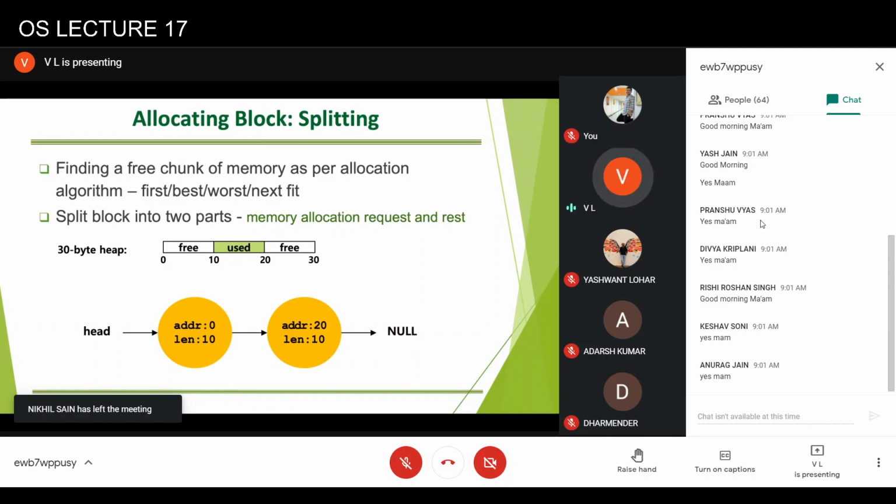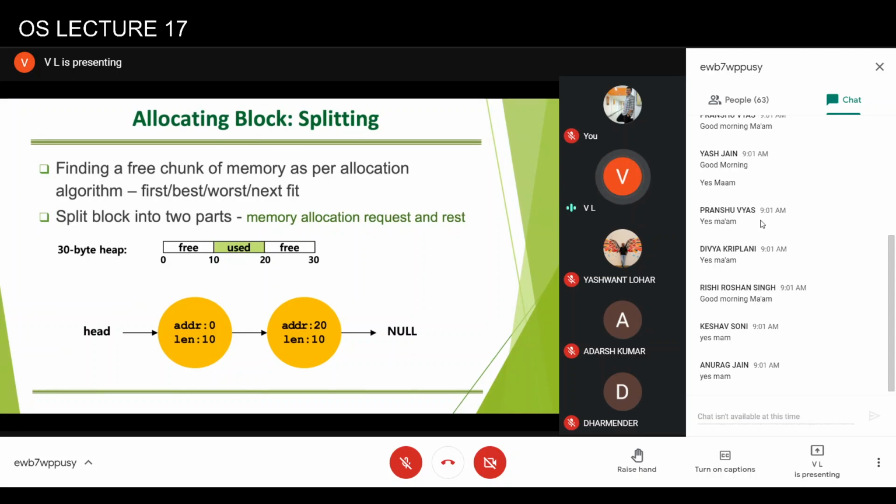So now when the next request for allocation comes, the free space management system has to find a free chunk, and this free chunk can be found by using the first fit algorithm, best fit algorithm, worst fit algorithm, or next fit algorithm, as we discussed in variable partition memory.